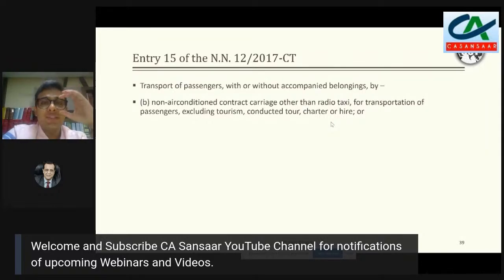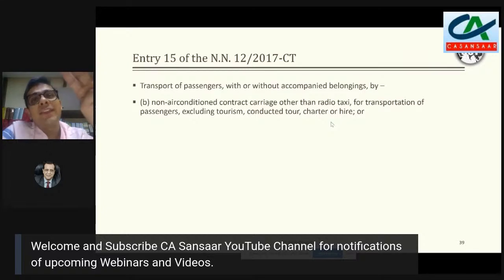The only point, friends, which I would like to caution here is that generally schools और colleges के केस में जो भी buses चलती हैं under the Motor Vehicle Act and under the specific RTOs of the states, there is a requirement to get a separate license, and that license is called a Bal Vahini license. Until the time that Bal Vahini license is not taken, technically they cannot run a school bus or a bus for the purpose of colleges. And that Bal Vahini license technically is not covered as a contract carriage. It is a separate category altogether.